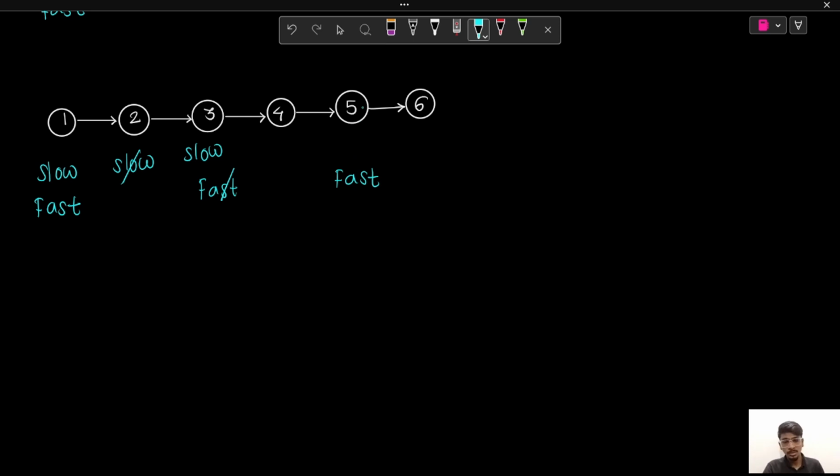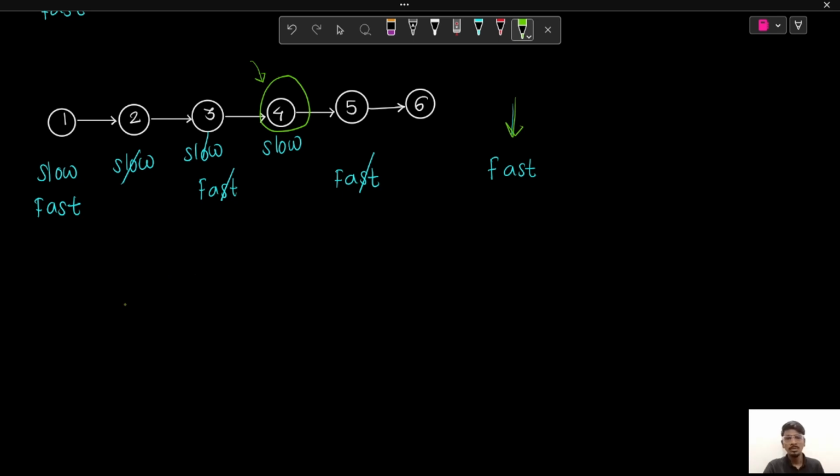Now, as our fast is not pointing to the last node, we'll move slow and fast ahead. Slow will move ahead by one node and fast will move ahead by two nodes, so fast will be pointing to null. At the end, when fast is pointing to null, slow is pointing to the middle of the linked list. So in the case of a linked list with an even number of nodes, when fast points to the null pointer, we'll stop iterating. At that time, slow will be pointing to the middle of the linked list, and that gives us our answer.